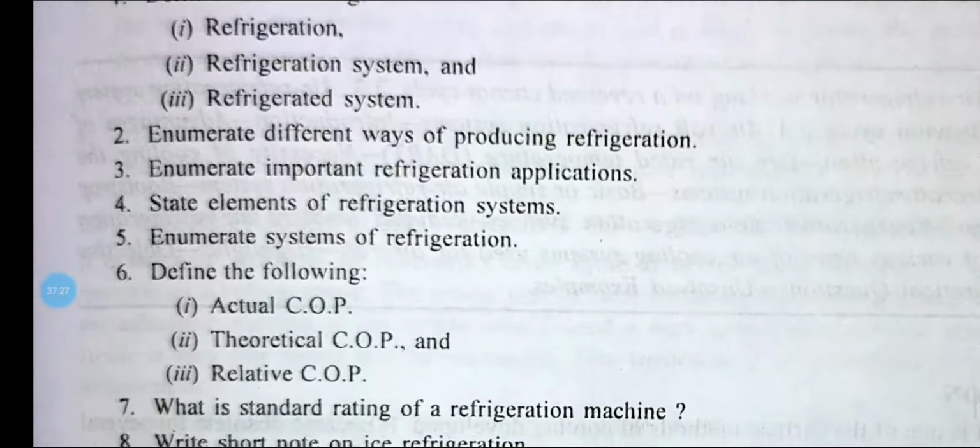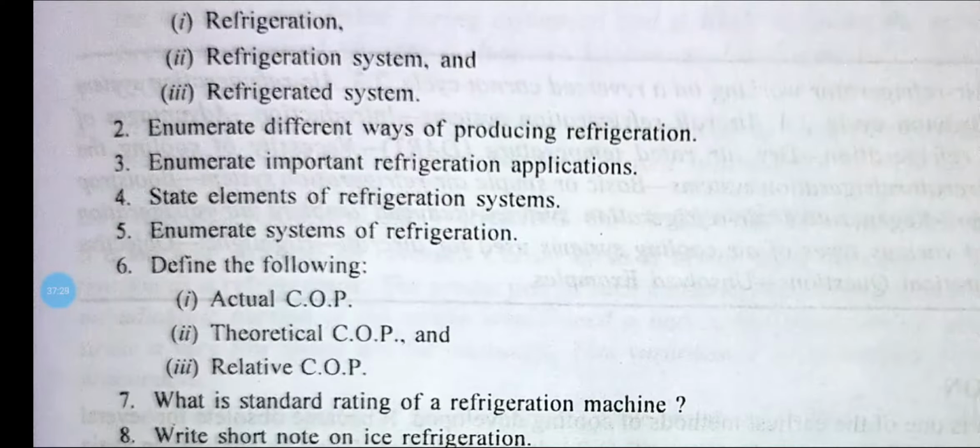Define the following. Next question: state the elements of a refrigeration system. Basically, there are mainly four basic units. A low temperature thermal sink, to which heat will flow from the space to be cooled.